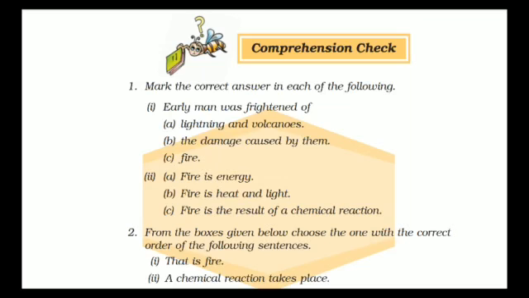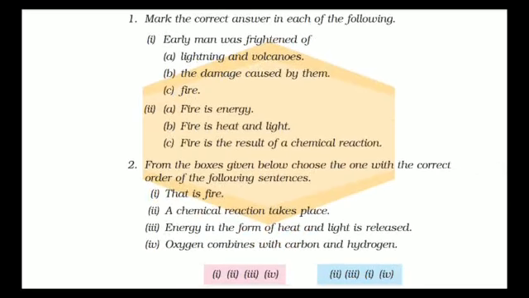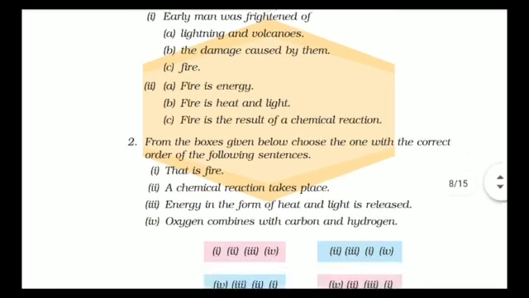Okay? Mark the correct answer in each of the following. First, early man was frightened of what? Lightning and volcanoes, the damage caused by them, or the fire. The early man was frightened of fire. Fire is energy, okay? Fire is heat and light. Fire is the result of a chemical reaction, which is correct. Fire is the result of a chemical reaction, okay?